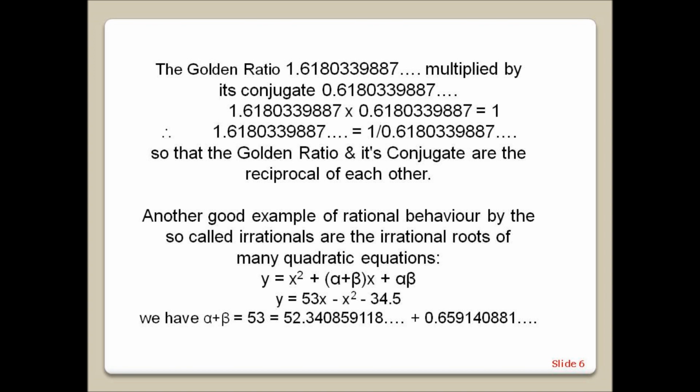Another good example of rational behaviour by the so-called irrationals are the irrational roots of many quadratic equations. y equals x squared minus (alpha plus beta) times x plus alpha times beta. A good example is y equals 53x minus x squared minus 34.5. We have alpha plus beta equals 53 equals 52.340859118 ... plus 0.659140881 ...